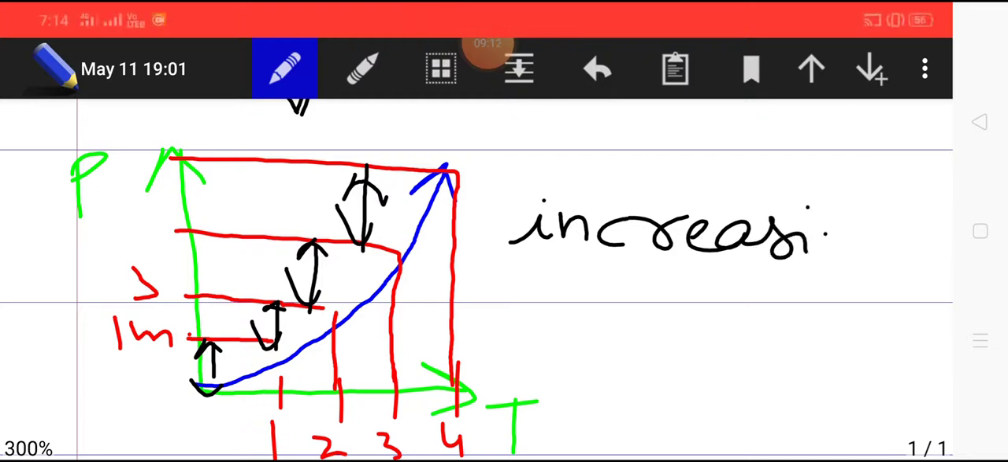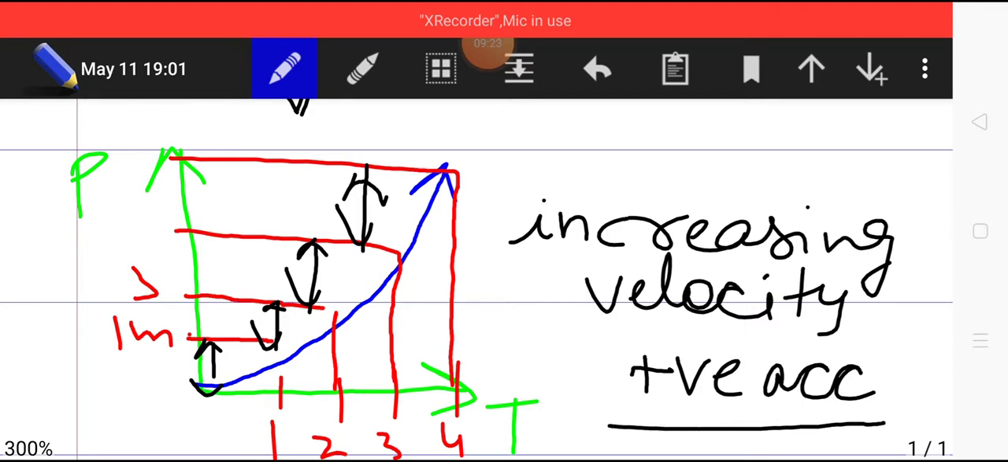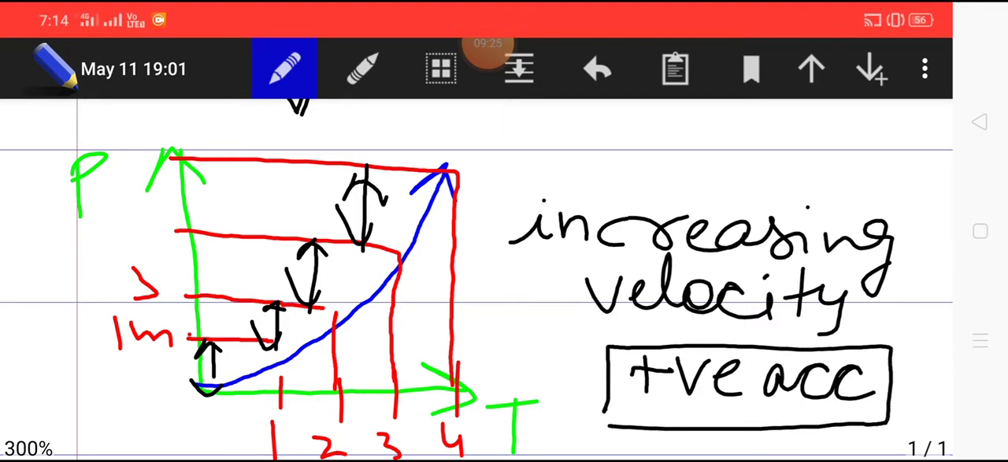Let me remind you, increasing velocity is also equivalent to positive acceleration. Here acceleration is positive. Whether the acceleration is constant or positive and increasing, we cannot determine from this graph, but one thing is sure: in this graph velocity is increasing.